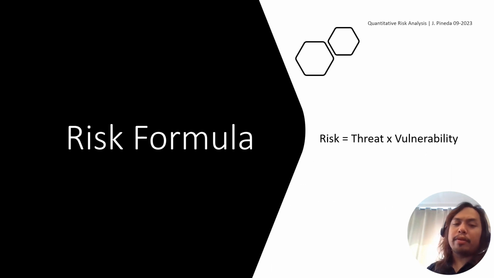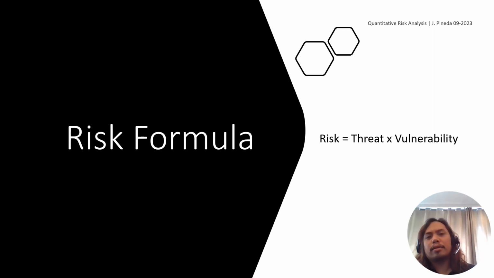So the default formula for the risk would be threat times vulnerability. Regardless of the risk matrix that you're using, you can have a straightforward high, medium, low, 3 to 1, both for the threat and the vulnerability. Just multiply it, and you get the risk rating.